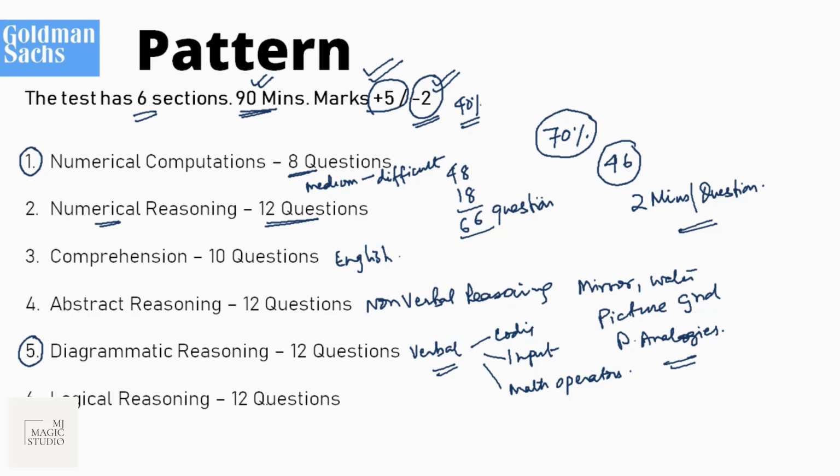The last one is logical reasoning. They also call it puzzles. Simple, small puzzles of 5-10 lines are given. It will surely include at least 2 questions from data interpretation and different small puzzles along with verbal reasoning also. Coding, decoding, and foreign language questions are often asked in logical reasoning.